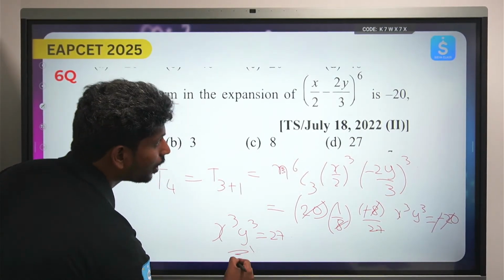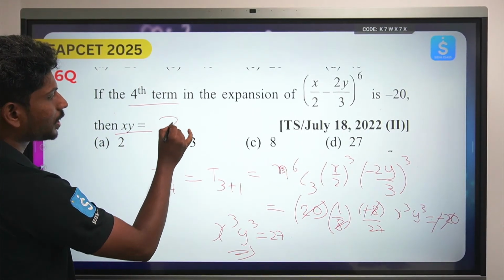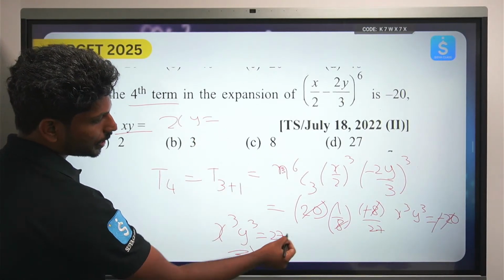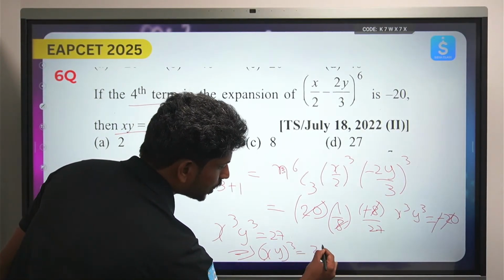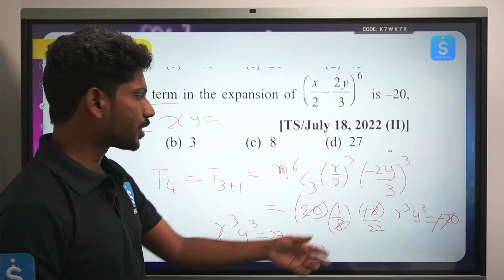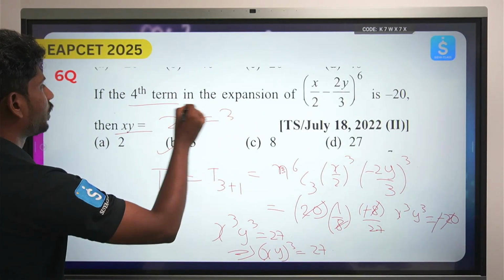From here, he's asking the value of xy, so (xy) cube is equal to 27. So this will become 27 power 1 by 3, which is equal to 3. So the answer is 3. Done.